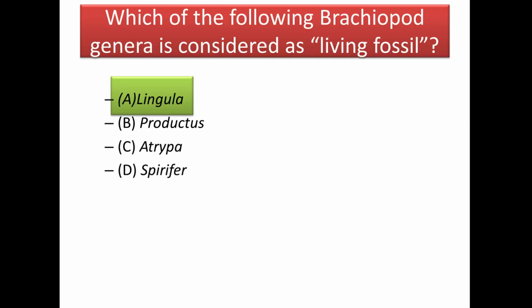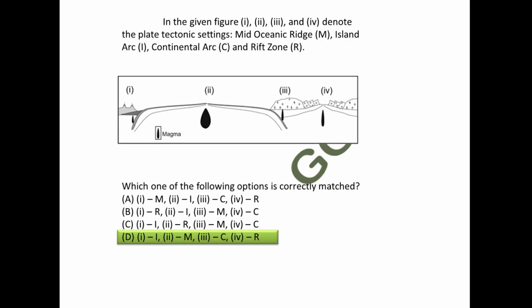The next question is: which of the following brachiopod genera is considered a living fossil? And the answer is Lingula. Next we have a figure where we have marked 1, 2, 3 and 4, and we have to identify which one is a mid-oceanic ridge, which one is an island arc, which one is a continental arc, and which one is a rift zone. If you see the situation at 1 and 3, you can see that a plate is going downward.